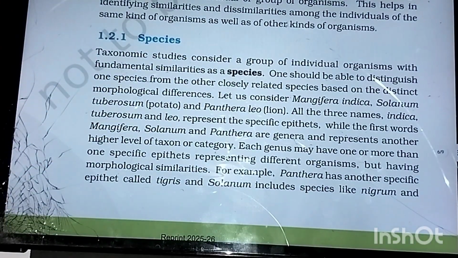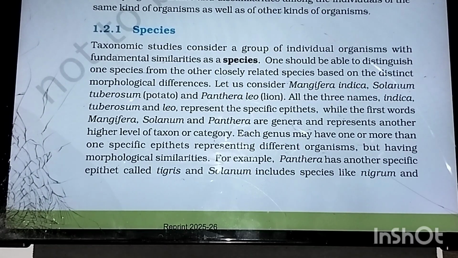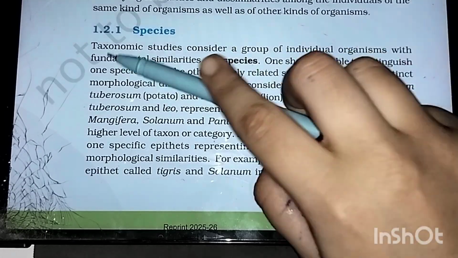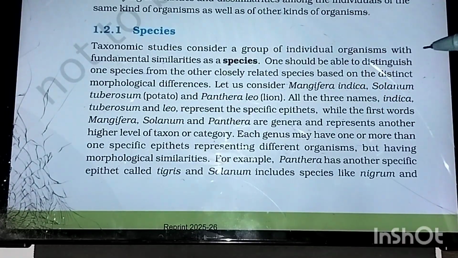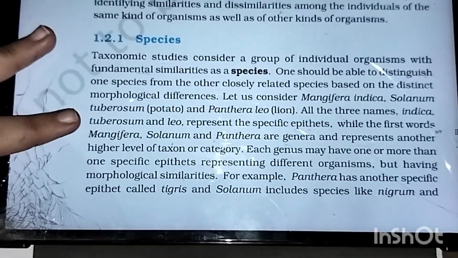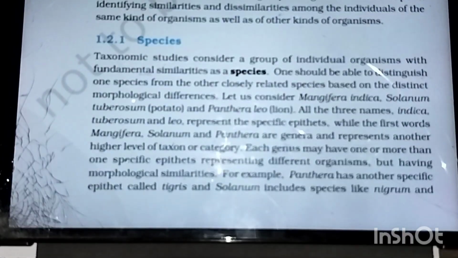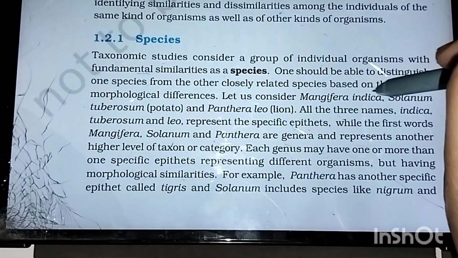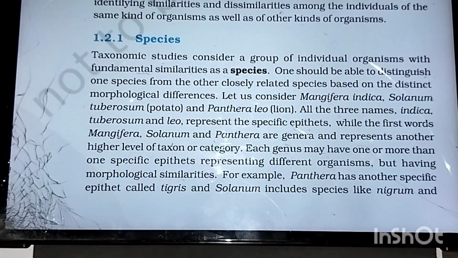First we'll move on to the species part. Okay, the first thing we are discussing is species. Taxonomic studies consider a group of individual organisms with fundamental similarities as species. This is important. A group of organisms with fundamental similarities are species. Okay, one should be able to distinguish one species from other closely related species based on the distinct morphological differences.